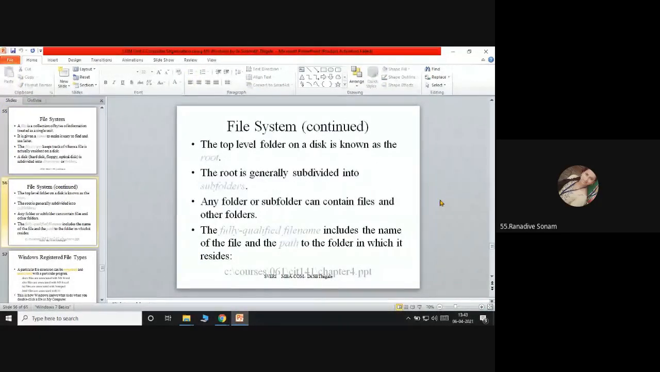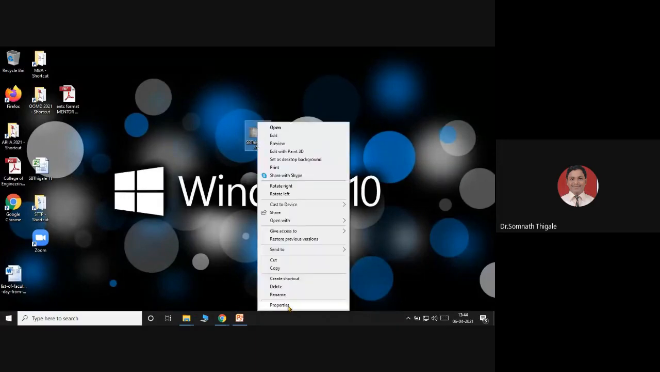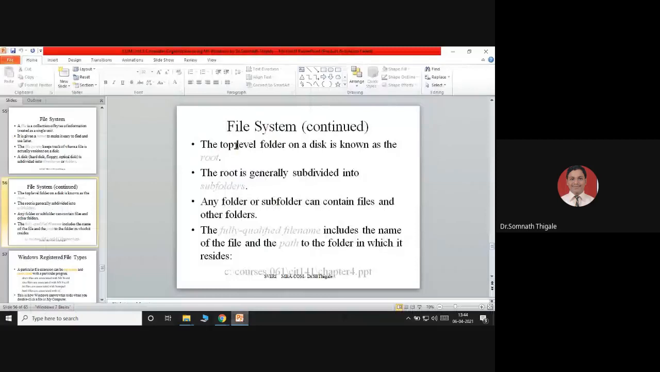Yes. So the top level folder on a disk is known as the root. So basically, when I say right click, properties, I'm getting here the location: C drive. First you'll start from this. This particular file is on C drive, so that C drive becomes the root. The top level folder on the disk is known as the root.